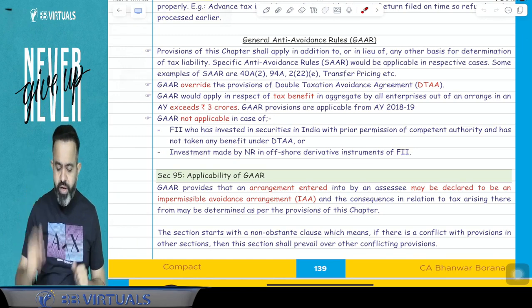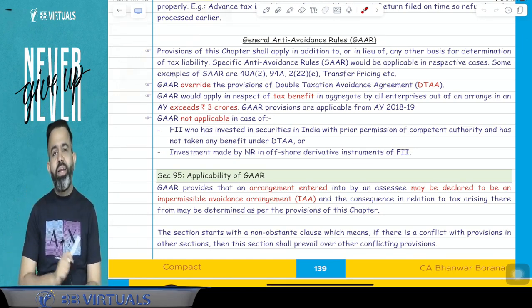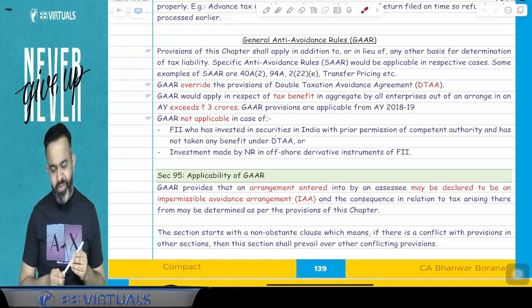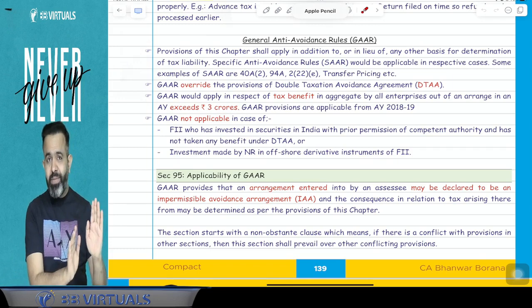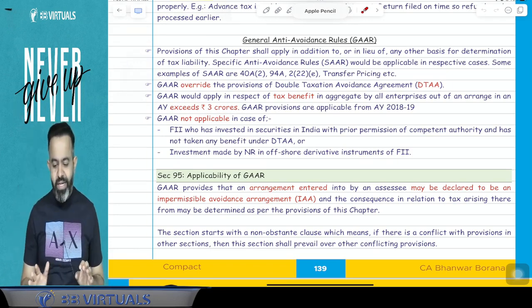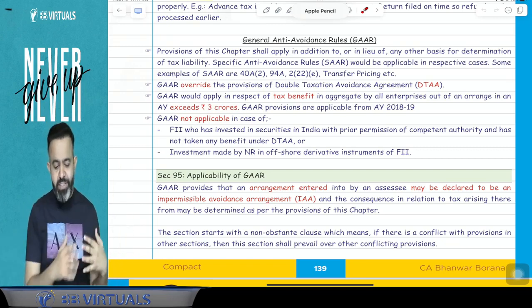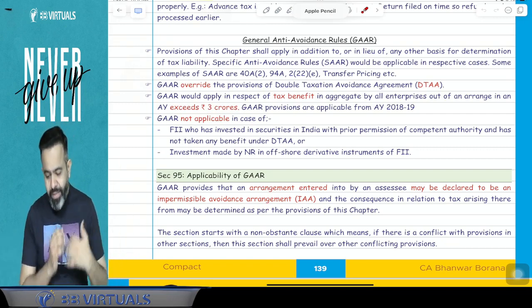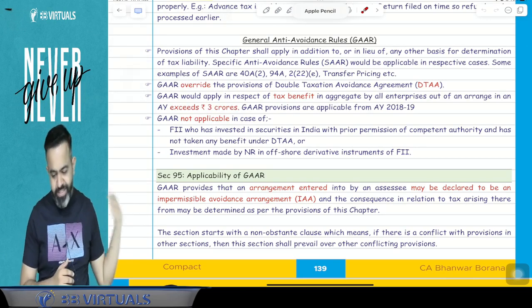Now guys, GAR overrides the provisions of the double taxation avoidance agreement also. So GAR is basically overriding the provisions of your DTAA also. So wherever GAR is applicable, DTAA is also not applicable. Normally, you can follow the normal income tax or DTAA, whichever is more beneficial. But guys, if GAR is applicable, then GAR overrides the DTAA provision itself.